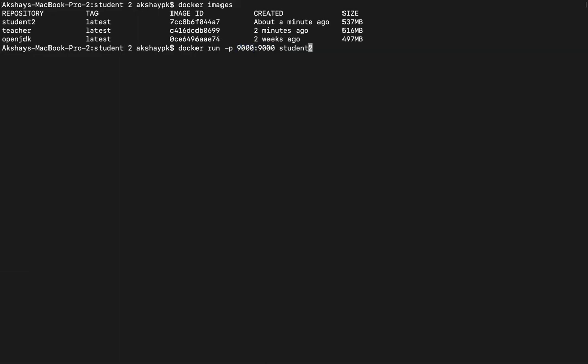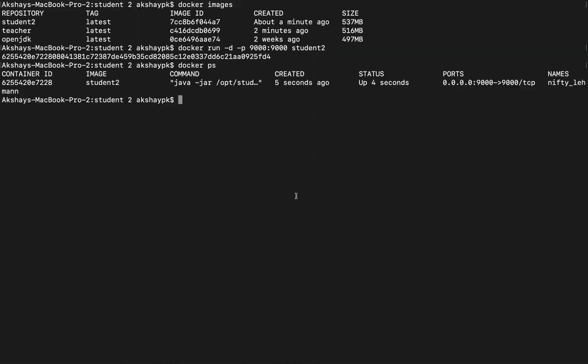And in fact, I'm just going to add one more parameter over here to run it in the detached state so that we don't have to see the logs on our console output. Right? So now it's running a container. So let's see docker ps. Beautiful. It's run a container over here. Let's look at the logs of this container to see whether things are working fine.